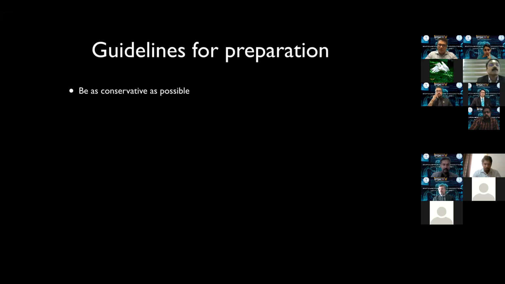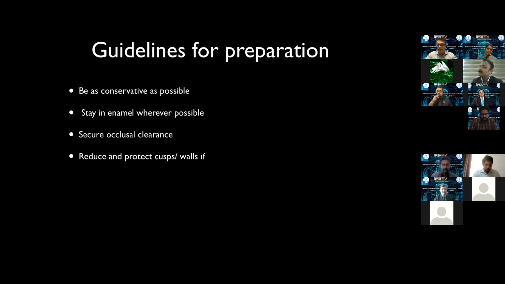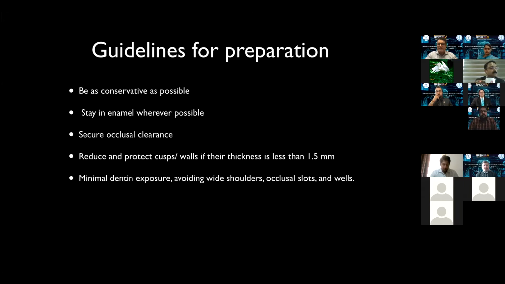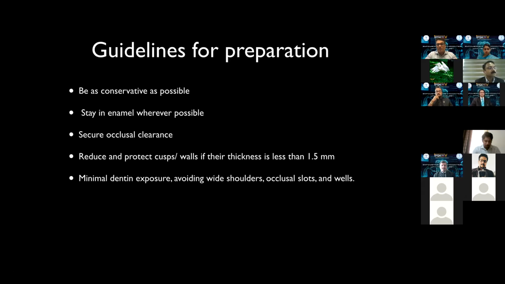First is obviously be as conservative as possible. Stay in enamel whenever possible. Do not sacrifice enamel unnecessarily. Secure occlusal clearance. This is a basic prosthodontic principle which is still valid here. Reduce and protect cusps. If the residual thickness of a cusp is less than 1.5 millimeters, it is better to reduce the cusp and cover it with a restoration. Minimize dentinal exposure and avoid preparation of shoulders, slots, and pinholes.